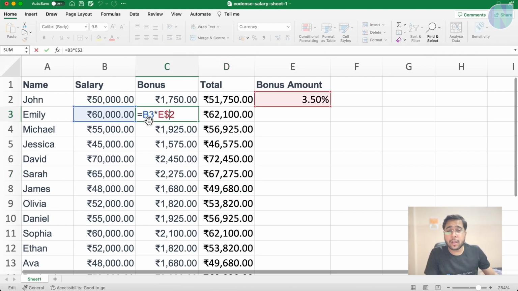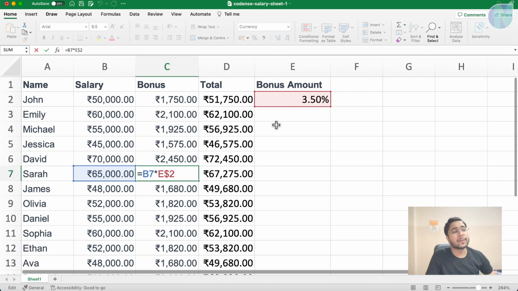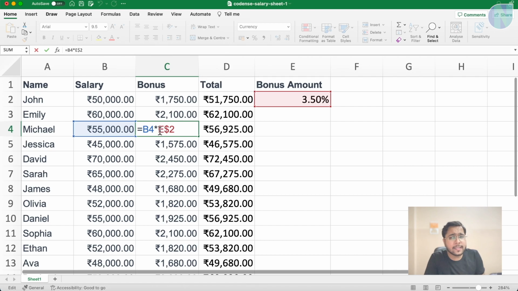But what is the formula? See, B3 and E2. When you double click on it, see which cell is highlighting. This is known as a mixed cell reference. And what is an absolute cell reference? An absolute cell reference is similar to the mixed cell reference, but in this case, we also make the column fixed: $E, $2. When the dollar is put only on one value, it is a mixed cell reference.